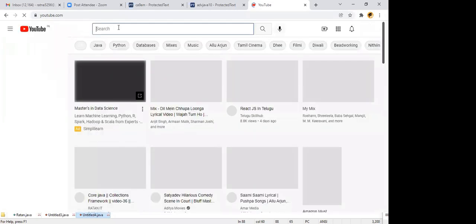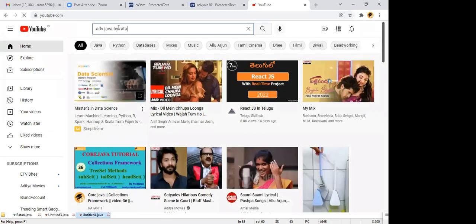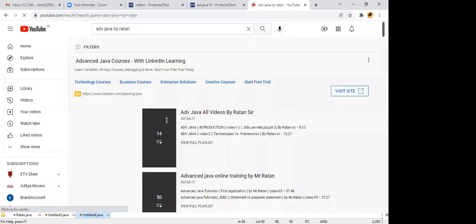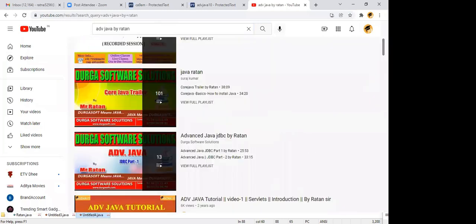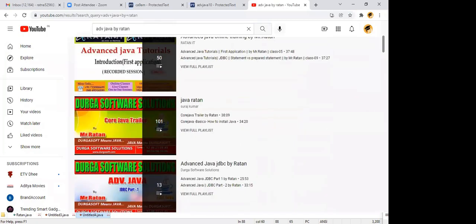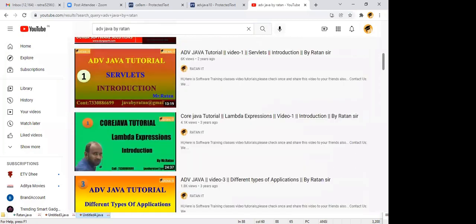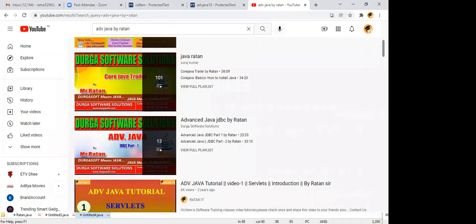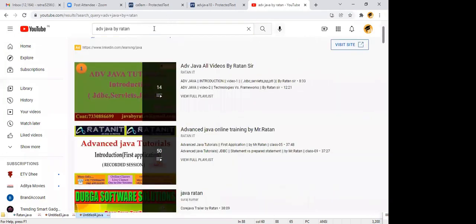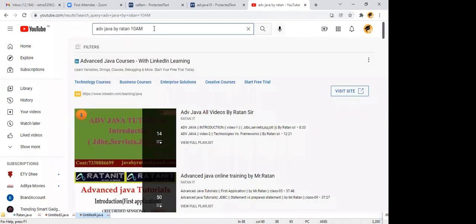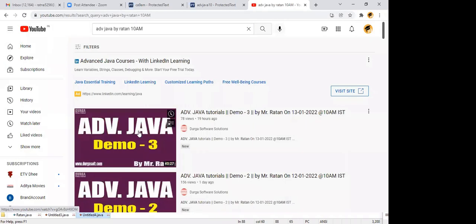If you type Advanced Java by Ratan, you will get Durga Software. Then click on Advanced Java by Ratan, 10 a.m. Yeah, this is like demo 3.